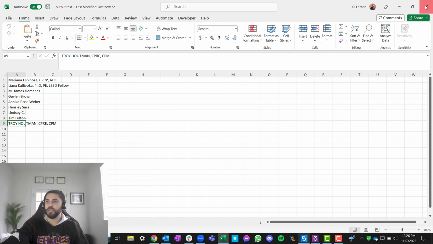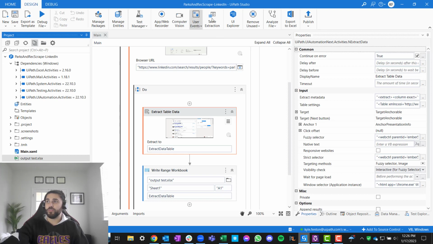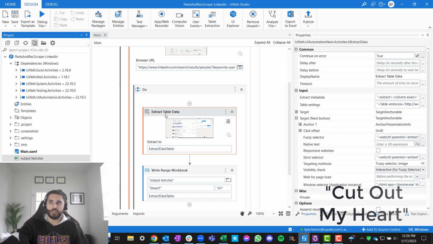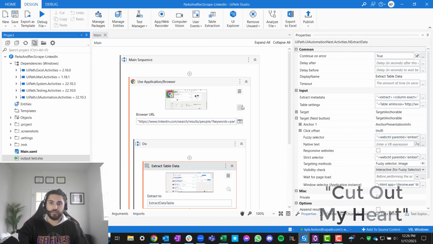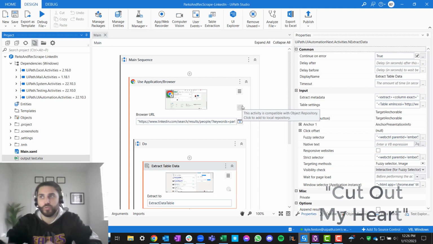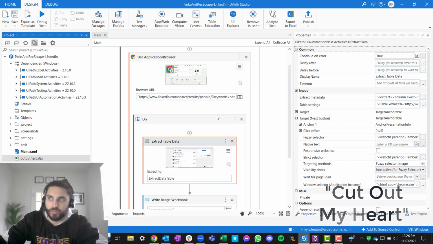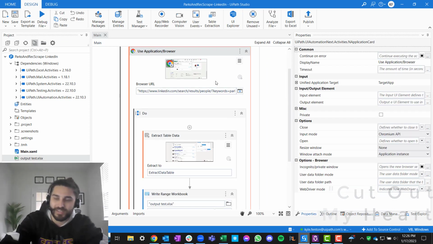So while we have this activity and it works really well, we can use things around this specific extract table data activity to make our life easier. And that's what I'm going to show you in this conundrum, which is awesome. So you can see that didn't really work. So how do we do this instead?